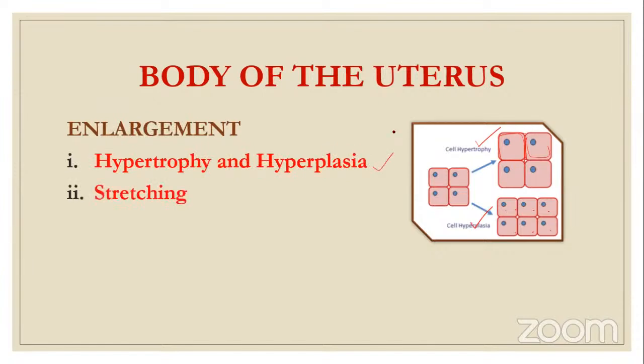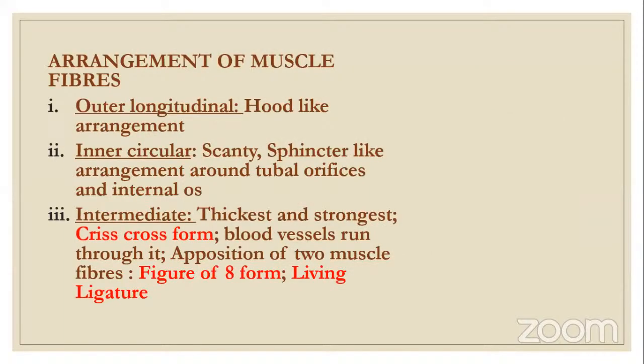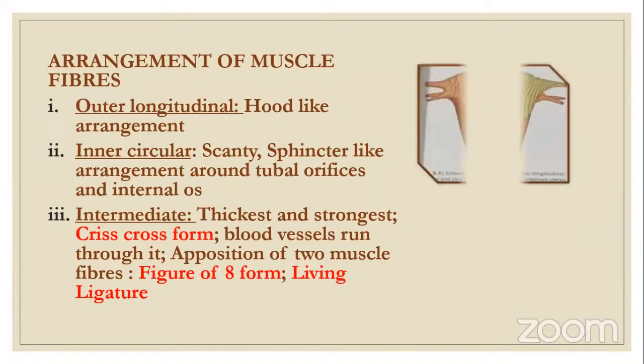And one more thing that happens is stretching. And why does stretching occur? It is because of the growing fetus inside the uterus. So the uterus is enlarged for two reasons: hypertrophy and hyperplasia, and then stretching. Then muscle fibers. These are the important changes that occur.